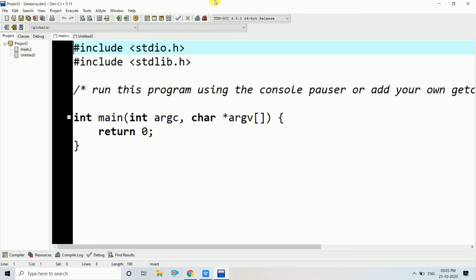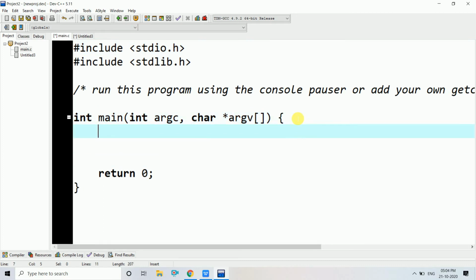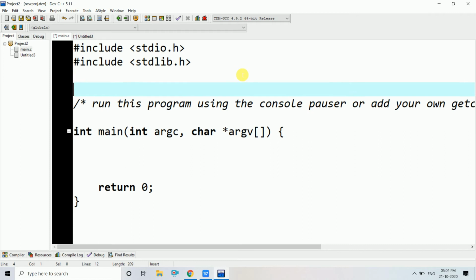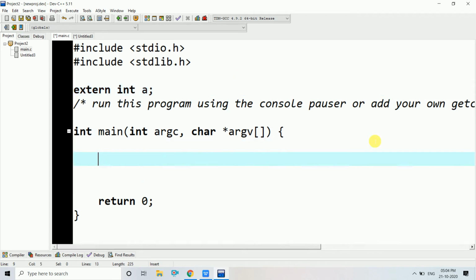So here this is the default program that comes. So this is the main function. Here you have to write your main program. Extern where you are declaring is here. So here I declare an extern variable. I am declaring extern int a. And I am going to print it in here.